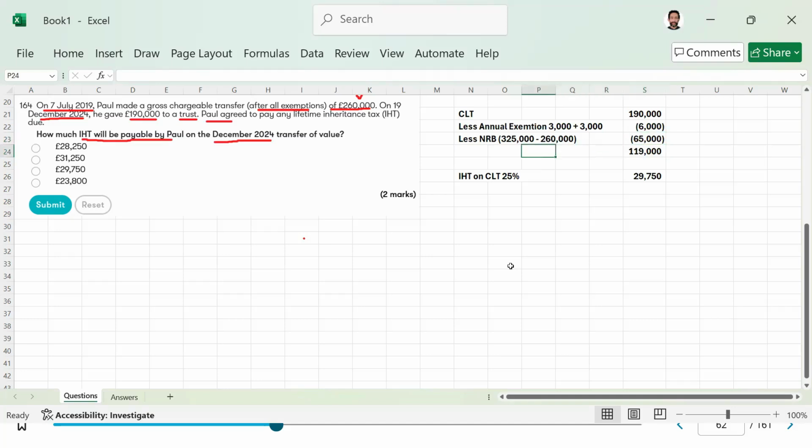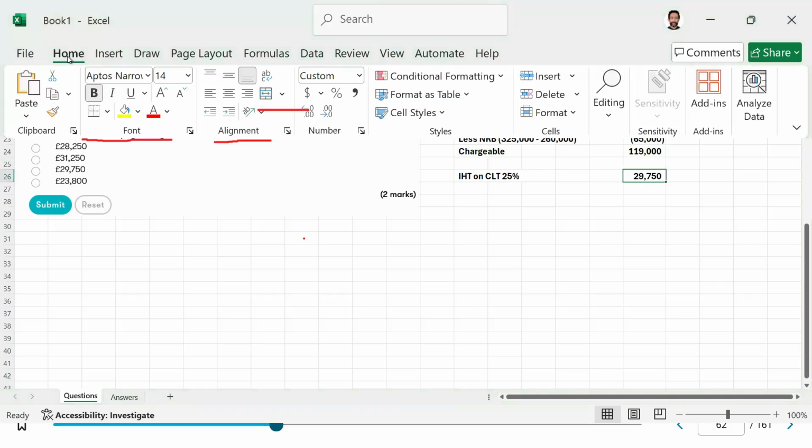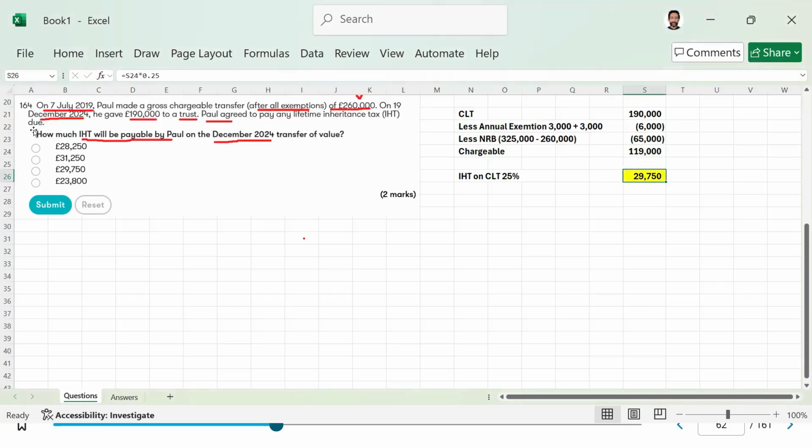So the chargeable value would be 119,000, and as a result, there is a slight change. So the correct answer is 29,750. Okay. So you need to appreciate this small confusing point that they added here. They have mentioned 'after all exemptions' for the PET, but for the 190,000 there's no exemptions deducted.